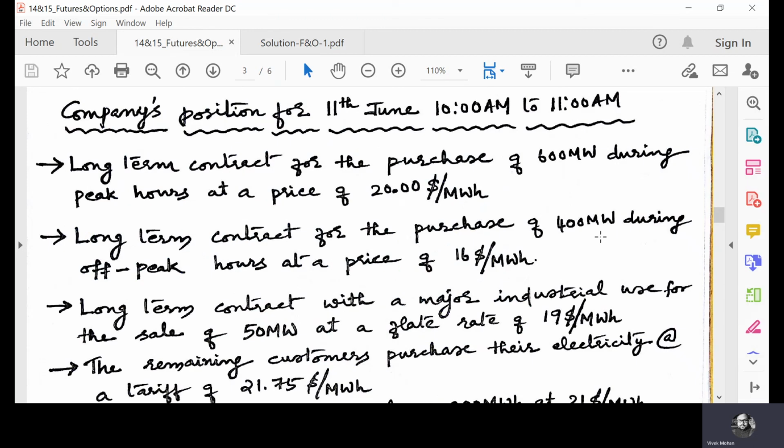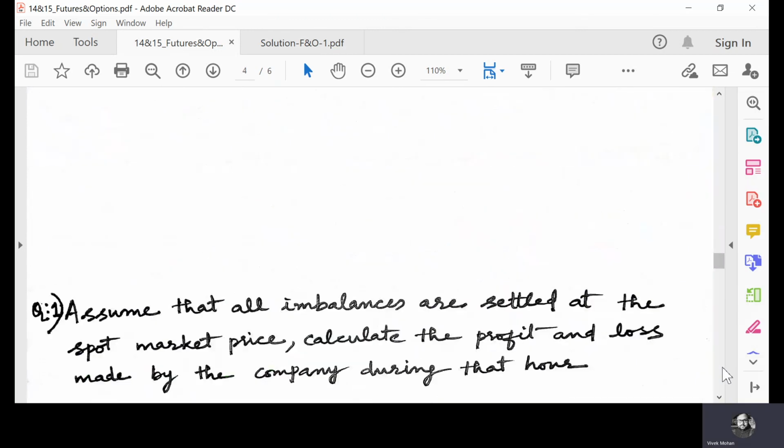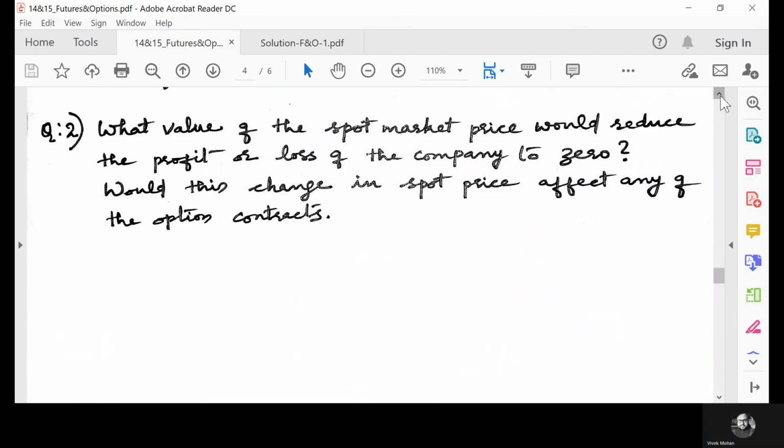Now, there is a second part for this question as homework. What value of the spot market price would reduce the profit or loss of the company to 0? Would this change in spot price affect any of the option contracts? Please do this as homework.